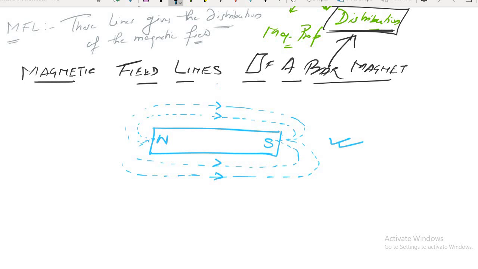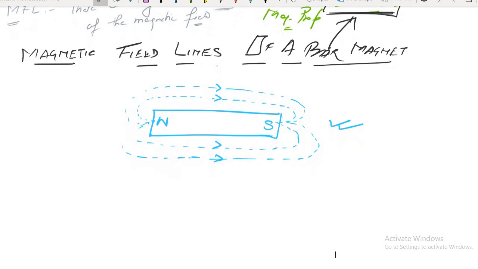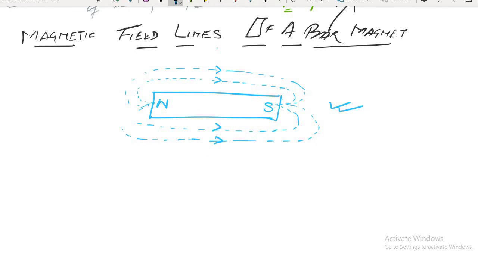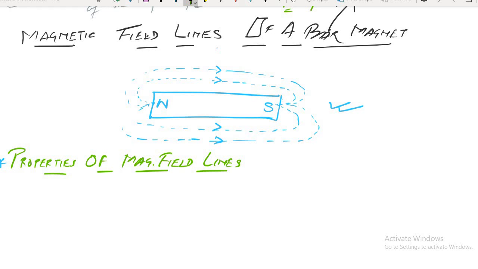Now we will study some properties of magnetic field lines. There you will understand a few more things, that is, properties of magnetic field lines. I will revise the whole chapter slowly. Properties of magnetic field lines. So what is the first property? Can anyone tell me what is the first property?